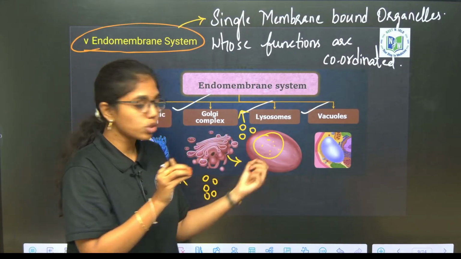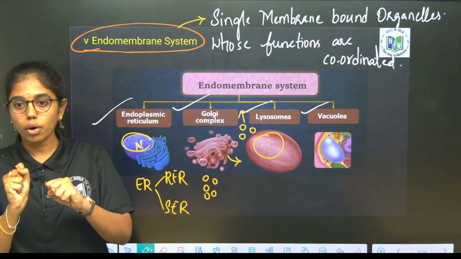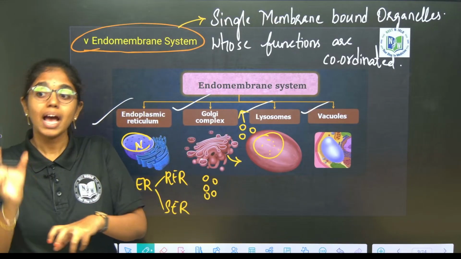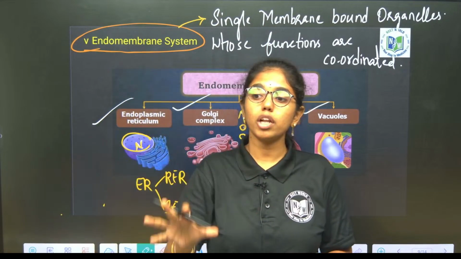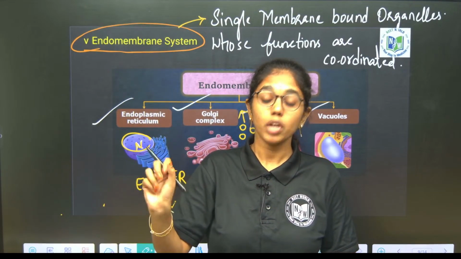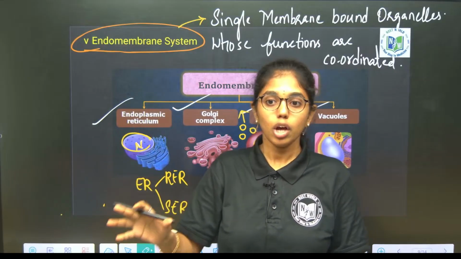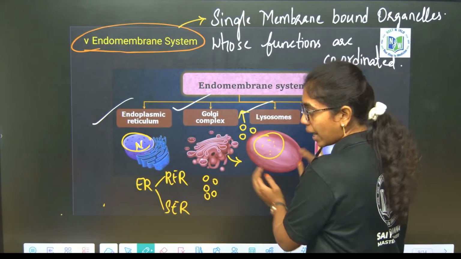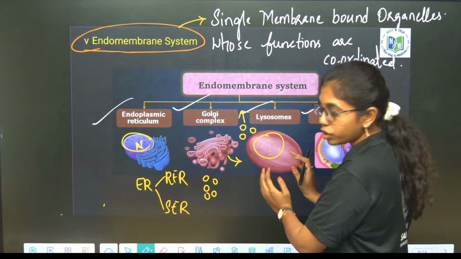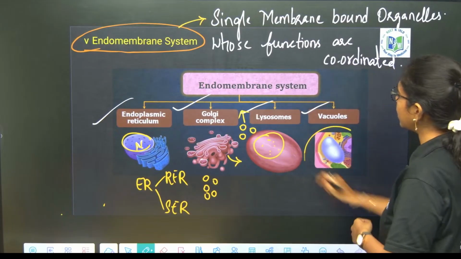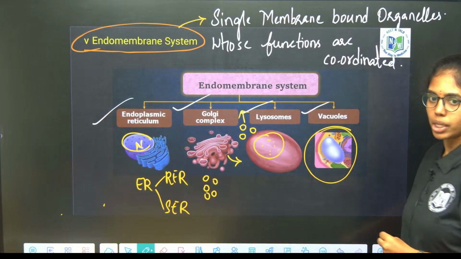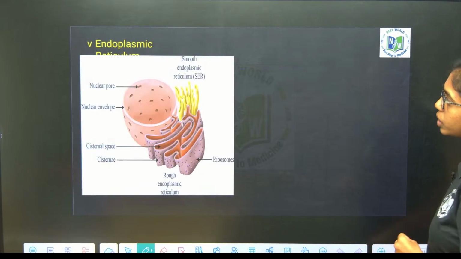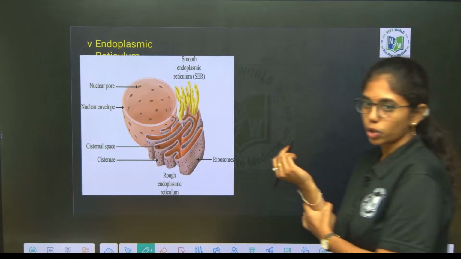So, these lysosomes will be attaching to them, and post digestion, as we have already learnt, 90% of plant cell volume is occupied by what, beta? What cell organelle? Vacuole. So, those dead particles or dead cellular constituents will be deposited inside the vacuole. This is the gist of the endomembrane system. Fine. Let us first begin with endoplasmic reticulum.